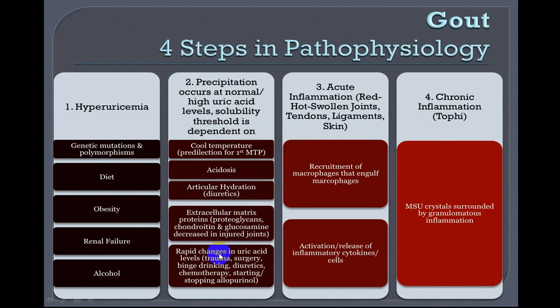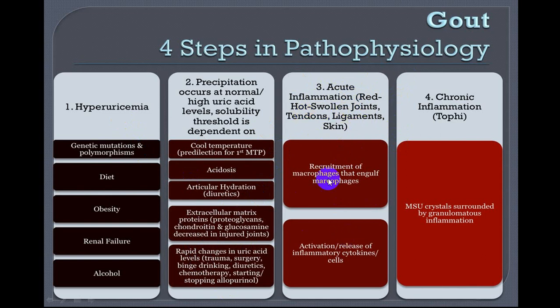Depending upon that, you get a deposition, and there will be rapid change in the uric acid level in trauma, surgery, drinks, diuretics, chemotherapy, and after stopping allopurinol. So once you start and then stop, there will be a rebound increase in the uric acid level. And once it is deposited in or around joints, you will start getting redness or acute inflammation of the joint and surrounding structures, including even skin.